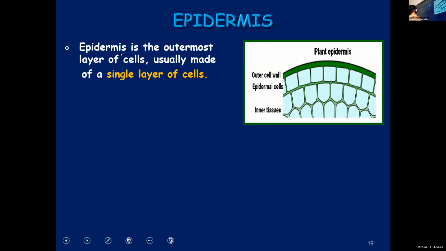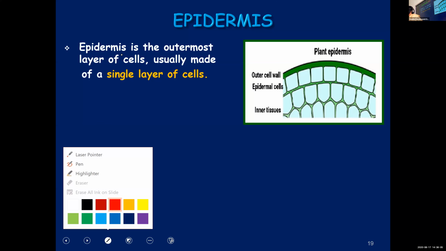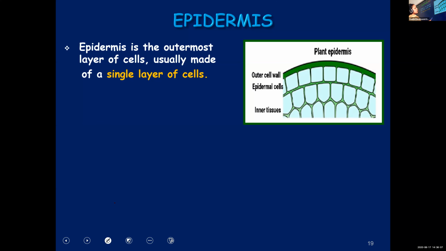See the figure, children. Here you can find the picture of epidermis. These are the other tissues underlying epidermis. But this single layer of cells is known as epidermis.